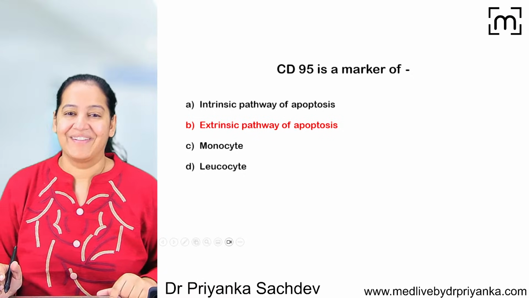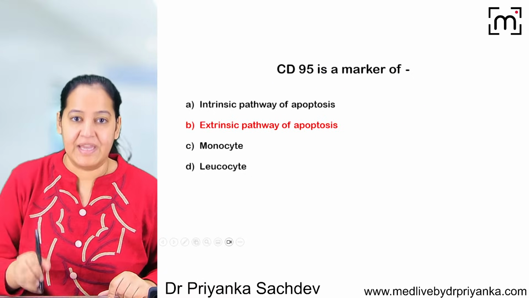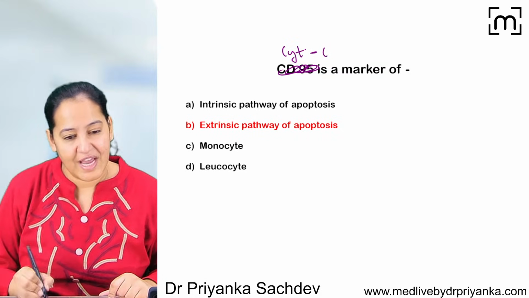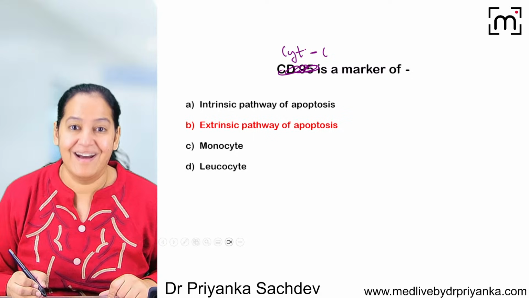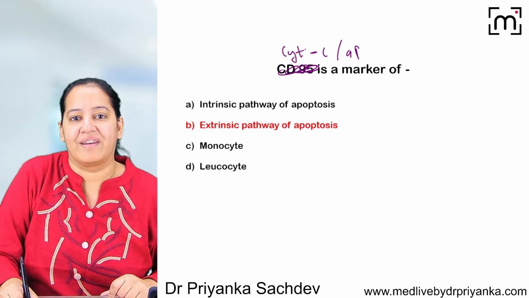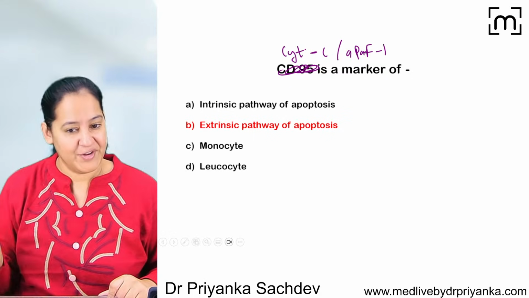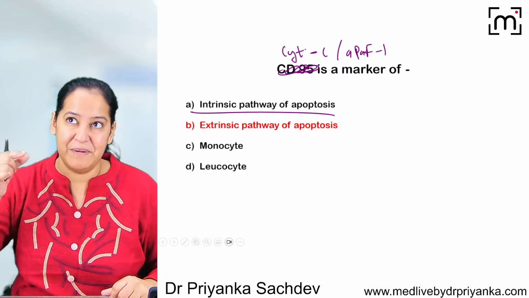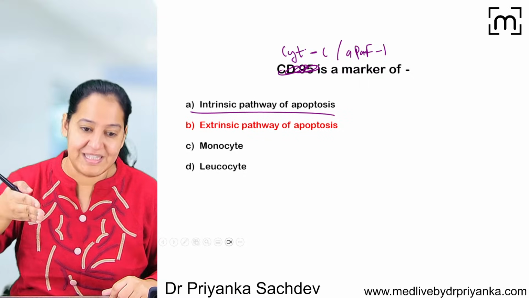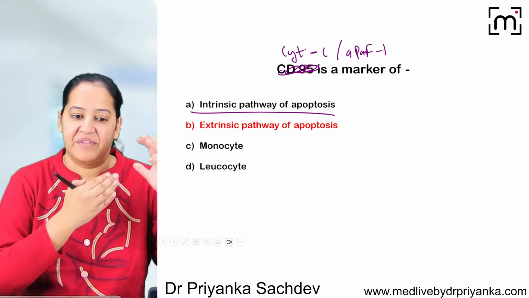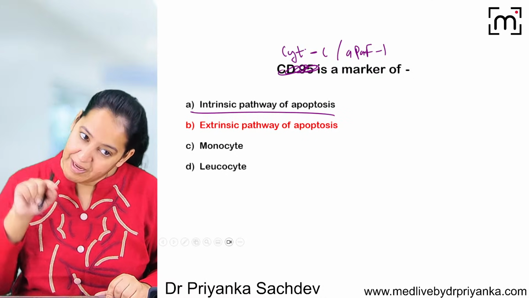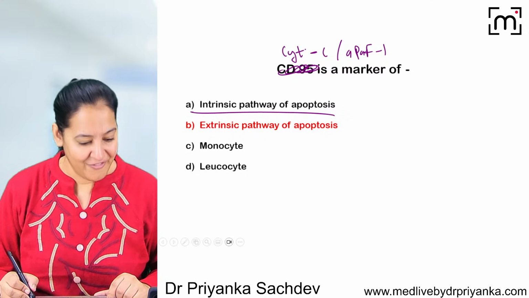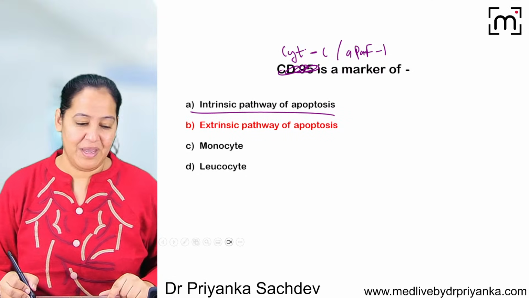Very good. If I change the same question, currently the answer is B. If I change it to cytochrome C, what is your answer now? Cytochrome C is a marker of which pathway? Or if I change the question, APAF1 is a marker of which pathway? Cytochrome C and APAF1 are involved in the intrinsic pathway. Between the two layers of the mitochondria, cytochrome C is present, and once it leaks out, it takes APAF1 with it. You can get a question on cytochrome C or APAF1. In that case, your answer becomes A. I hope you got it. Everyone got it? So in this way, the questions can be asked.